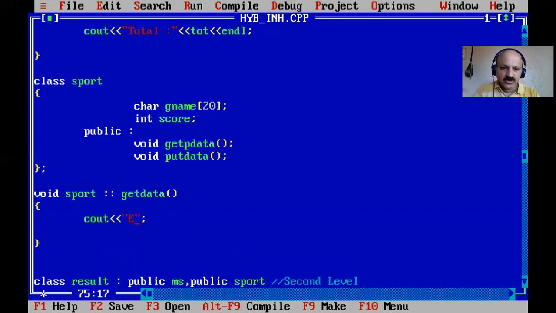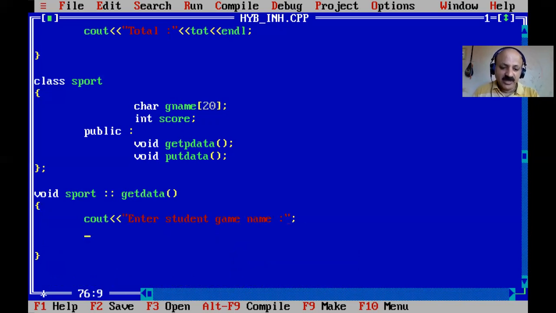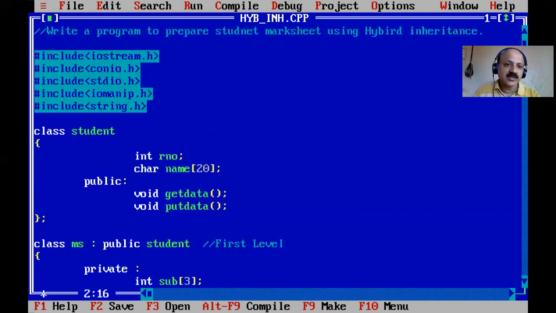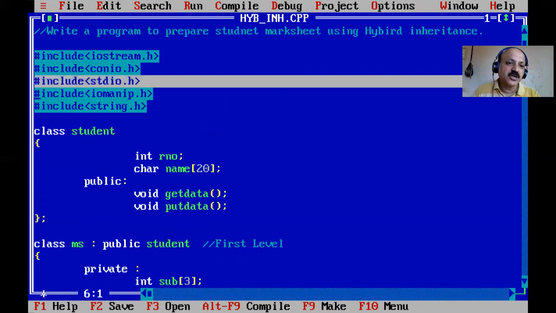Here we scan our student game name. For the game name we can use gets directly, as we already included the header file stdio.h standard input output.